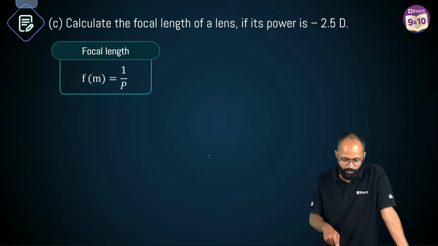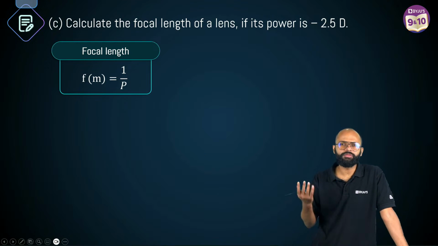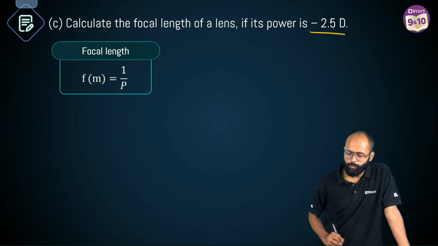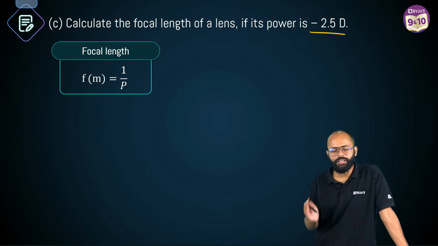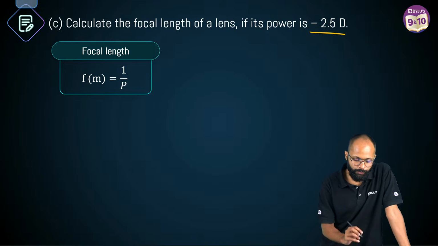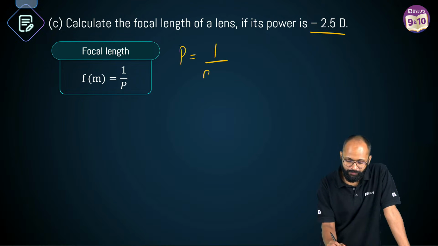कोई छुपने छुपाने वाली बात तो है नहीं है. शर्माने वाली क्या ही बात है, right? Why to get shy? Minus 2.5. So, the focal length will also be minus. What is focal length? Sir, focal length is 1 upon power. Why? Because sir, power was 1 upon focal length in meter.